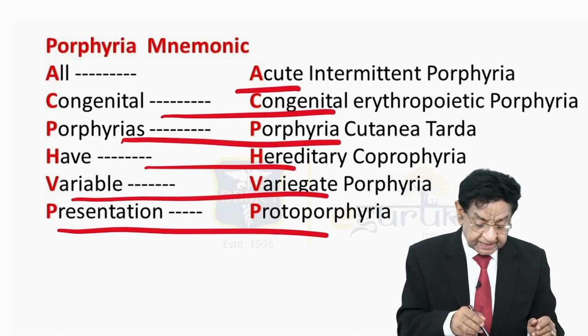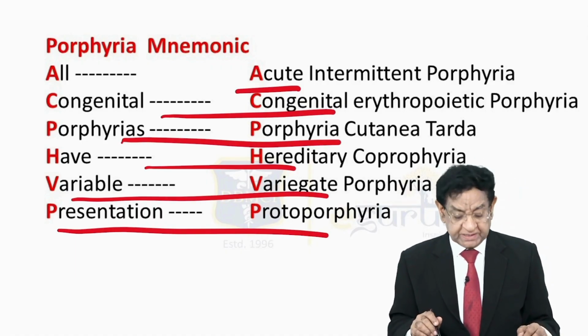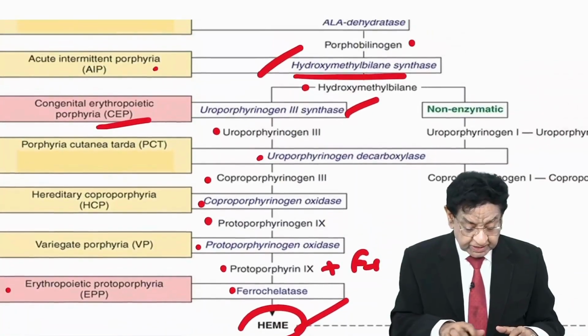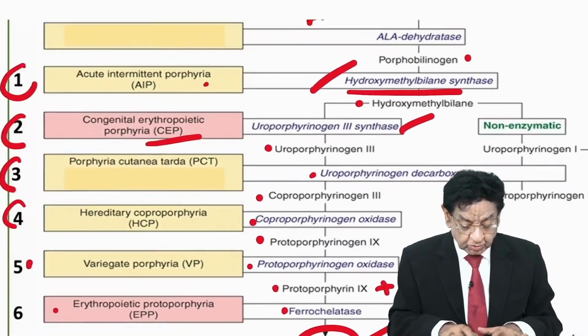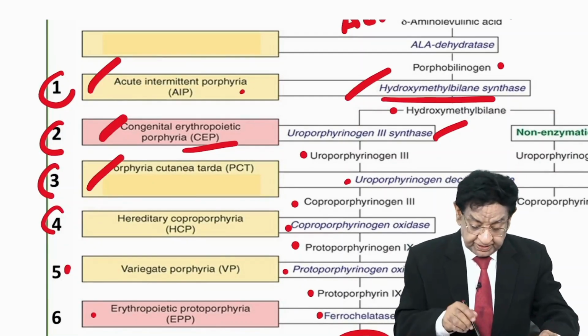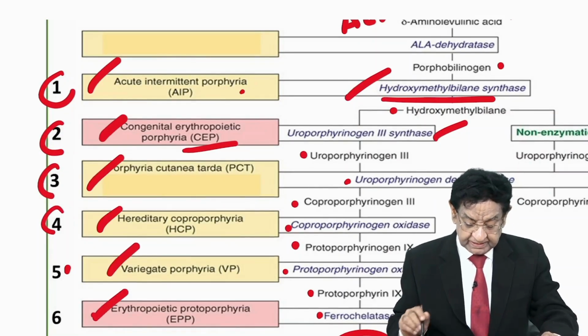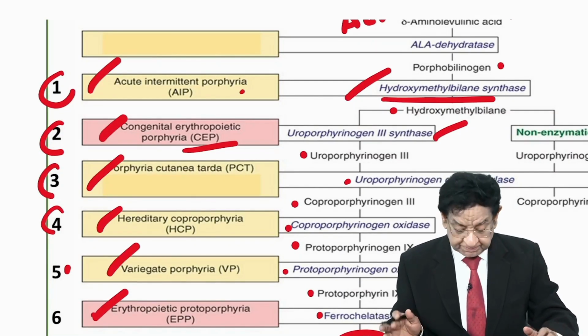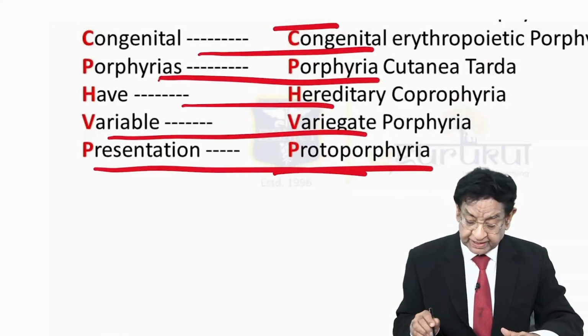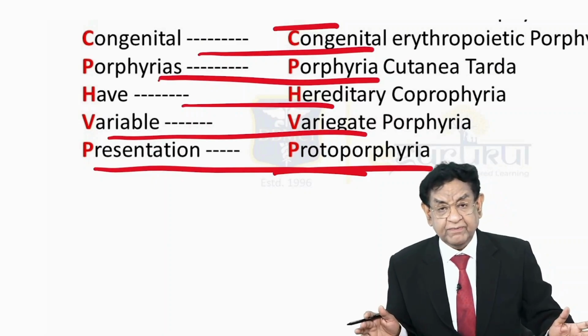All congenital porphyrias have variable presentation. So again, go back, you can see 1, 2, 3. All congenital porphyrias have variable expression, okay, presentation protoporphyria. A lovely mnemonic, easy to remember, right?